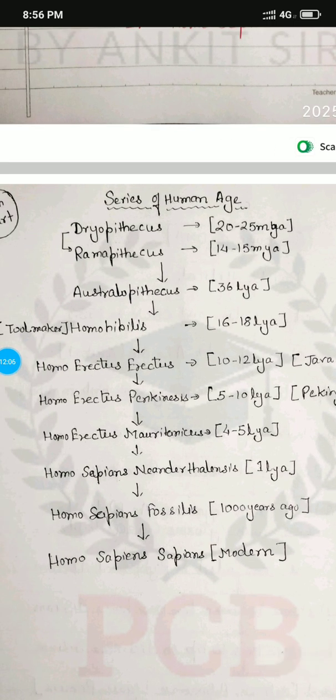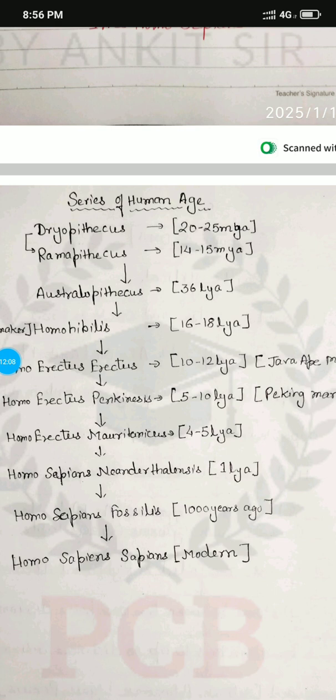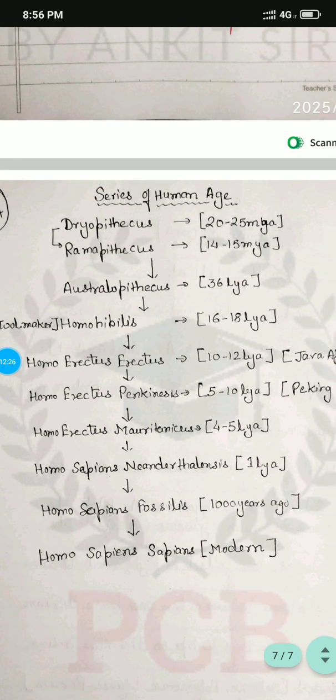Now they lived in caves, and then came Homo erectus pekinensis, 5 to 10 lakh years ago. That is called the Peking man. Next came Homo erectus, and this time the body is straight. Homo erectus marcinius was 4 to 5 lakh years ago. They converted into Homo sapiens neanderthalensis 1 lakh years ago. Then Homo sapiens fossilis, where we get the fossils of these people, 1000 years ago. And this converted into Homo sapiens sapiens, which is the modern man.